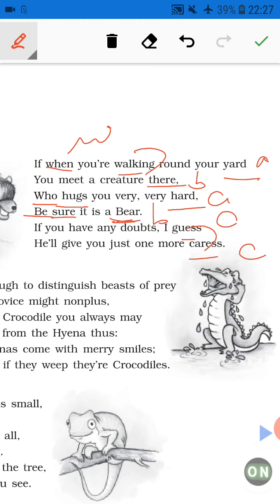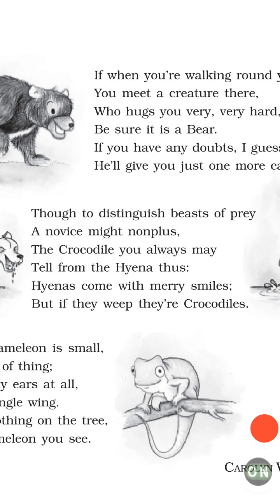It's a bear. Okay, then, meet creature there. So the E sound is most prominent in this line, so assonance is used. Let's move on to the next stanza.